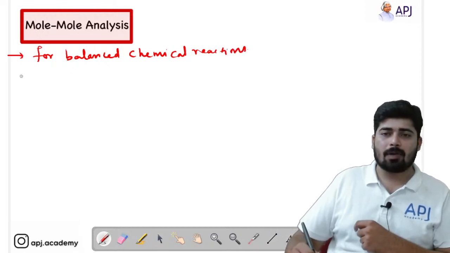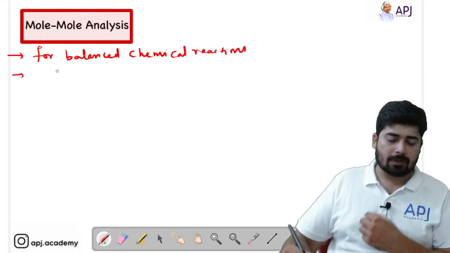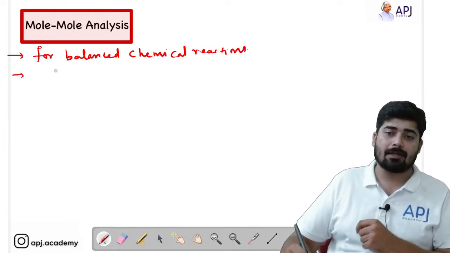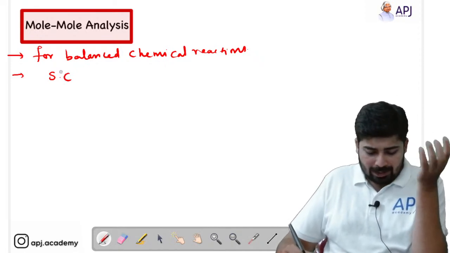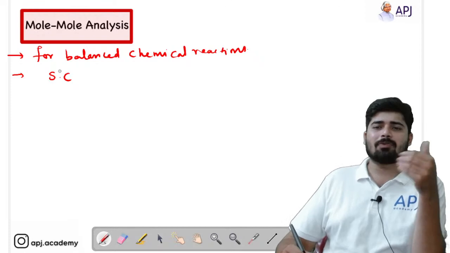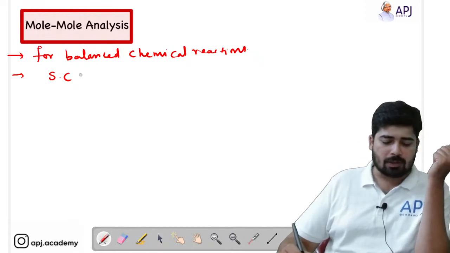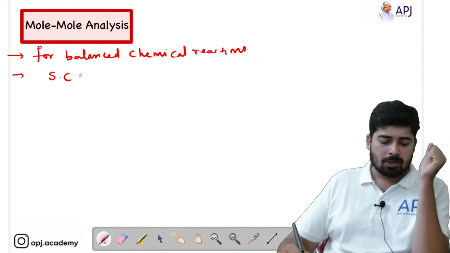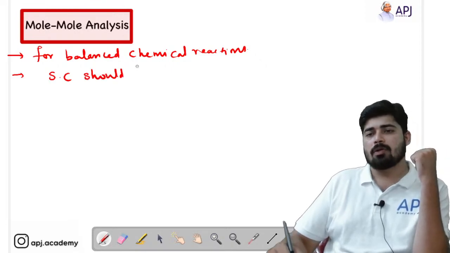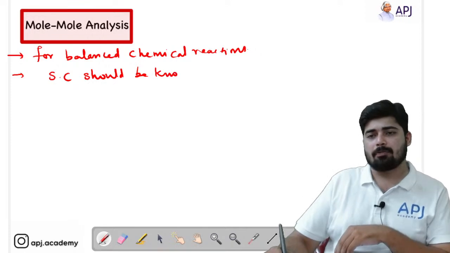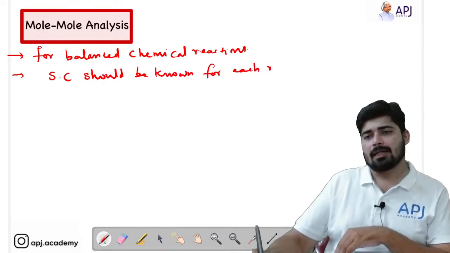The second requirement is that the stoichiometric coefficient should be known for each reactant and product. If the chemical reaction is already balanced, then automatically you will get to know the stoichiometric coefficients of the reactants and products. So stoichiometric coefficients should be known for each reactant and product.